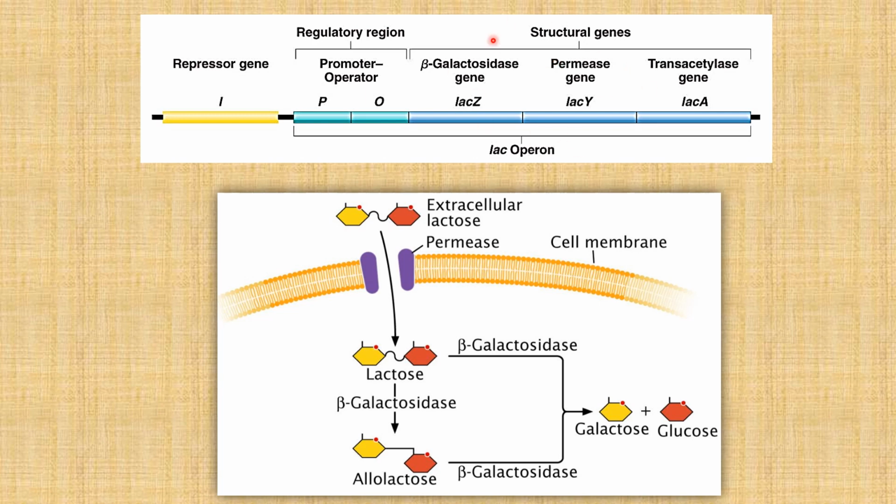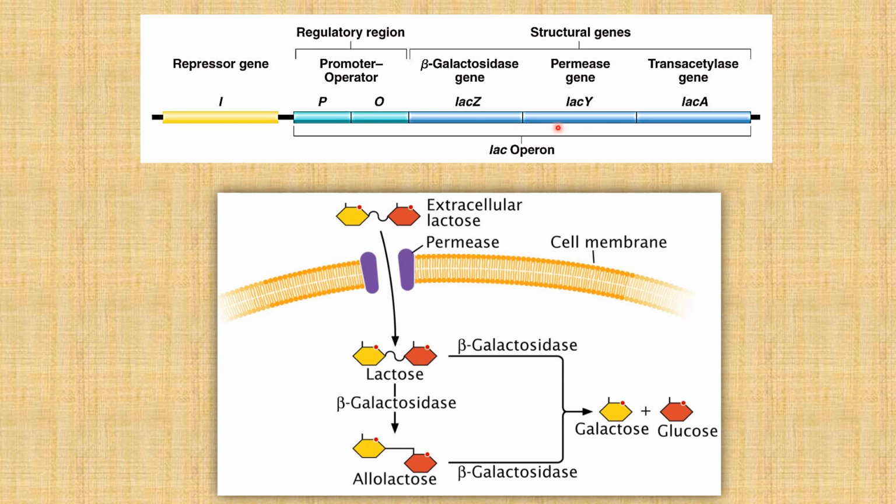First of all, LacZ, which encodes for the beta-galactosidase enzyme. Once the lactose is inside the cell, this beta-galactosidase performs two functions. One, it breaks down the lactose molecule into galactose and glucose. And the second function is that it performs isomerization of lactose into allolactose. So this was the function of the beta-galactosidase enzyme.